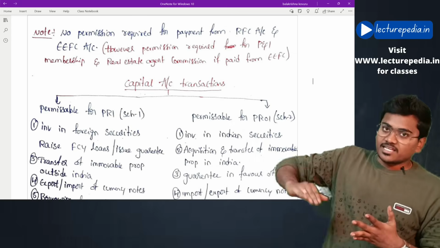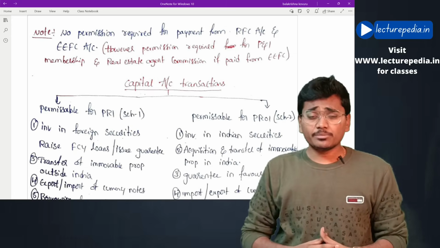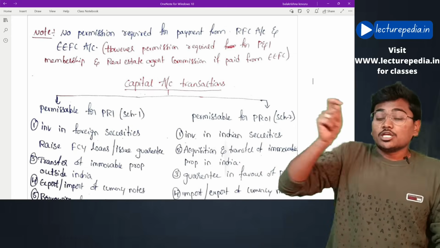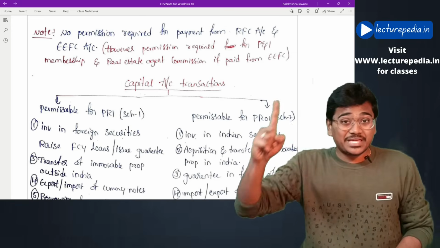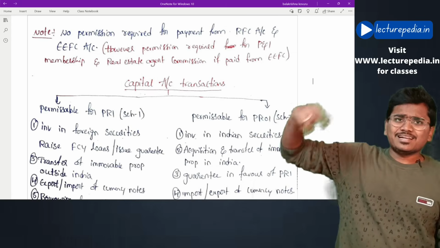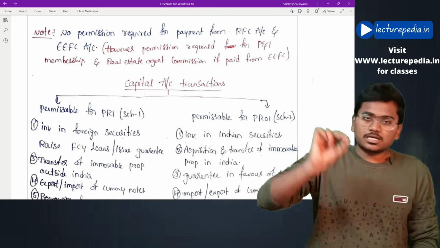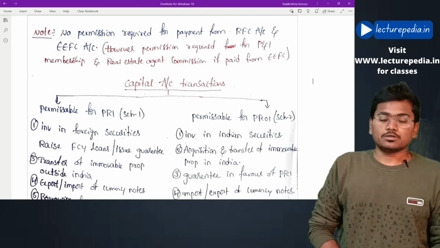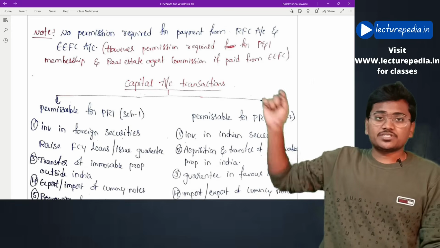So you are incurring expenditure from your own foreign exchange, so no permission is required. However, from an EFC account, if you are incurring expenditure related to membership fee of a P&I club or foreign real estate agent commission, for these 2 purposes the permission is required even though you are incurring from an EFC account. But generally for all other transactions, if you are incurring from an EFC account and RFC account, permission is not required.